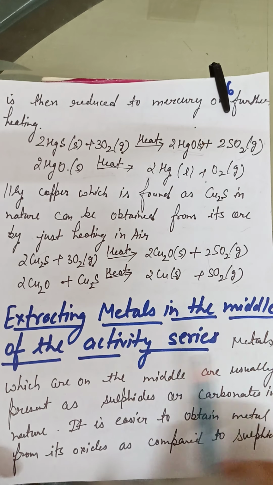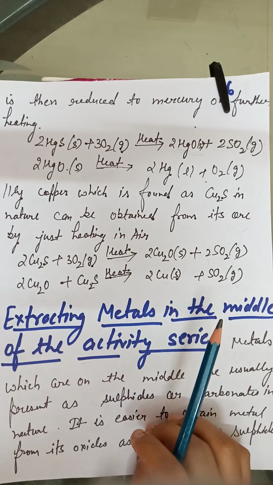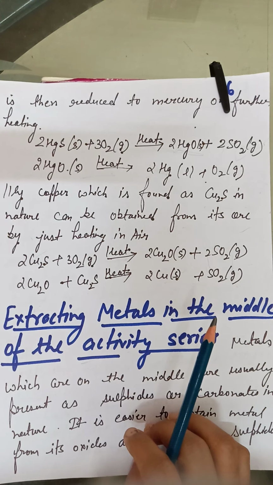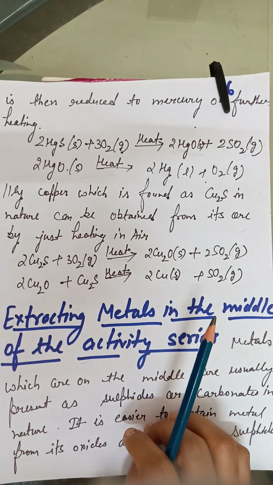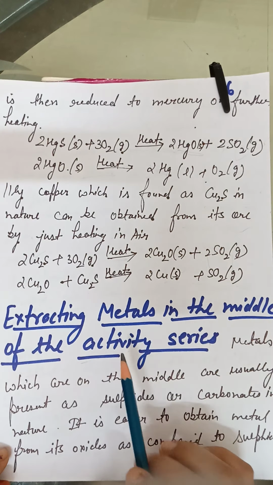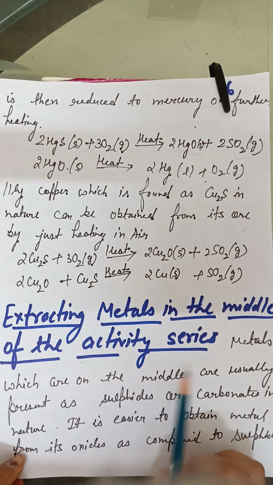The next article we have is extracting metals in the middle of the activity series. So now we are extracting the metals which are in the middle of the activity series, as we have earlier discussed, by the process of calcination and roasting, because the metals which are moderately reactive always form the carbonate ores and the sulfide ores, and by the process of calcination and roasting we can obtain the metal oxide from their ores. These are the phenomena which we use in the extraction of metals which are in the middle of the reactivity series.